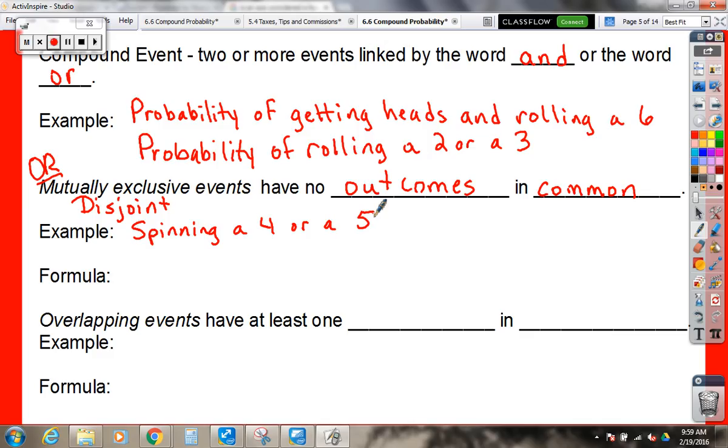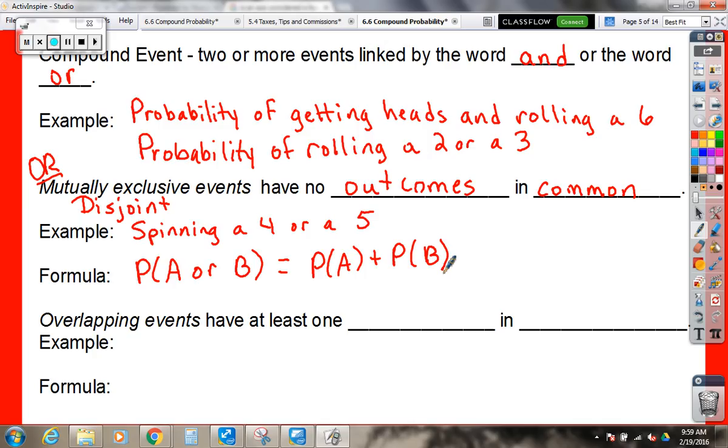If there are no outcomes in common, the formula is really easy. We say that the probability of event A or event B equals the probability of A plus the probability of B. And that makes sense, because if we go back to rolling a 2 or a 3, there's one way you can roll a 2 on a die, so the probability of that would be 1 out of 6. There's one way you can roll a 3. So to get either of these outcomes, there's two different ways. You could roll a 2, or you could roll a 3. 1/6 plus 1/6 is 2/6.